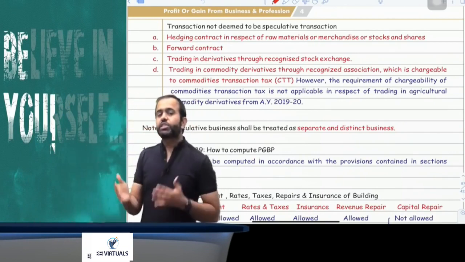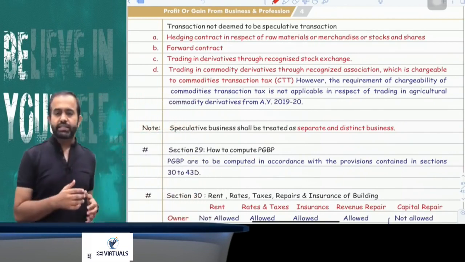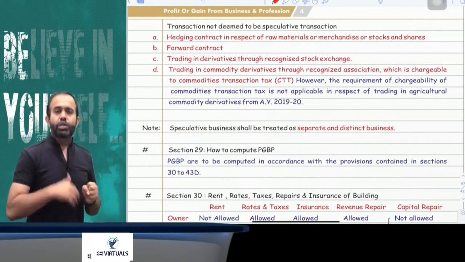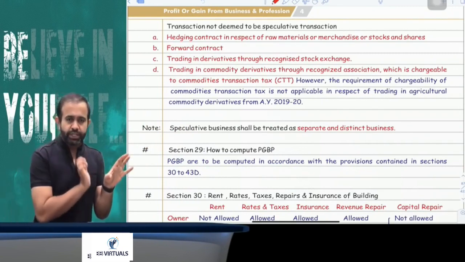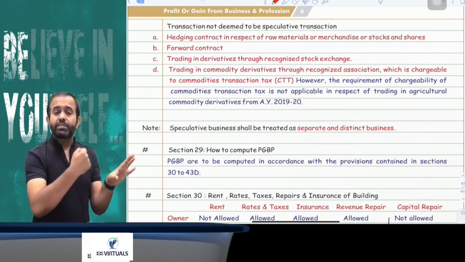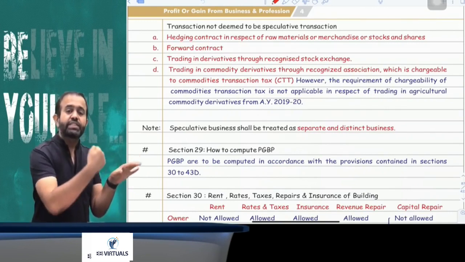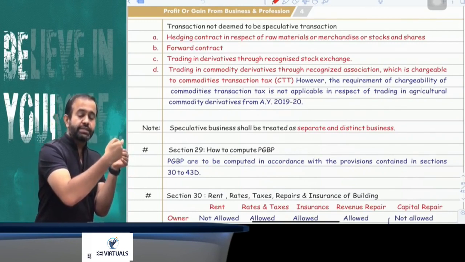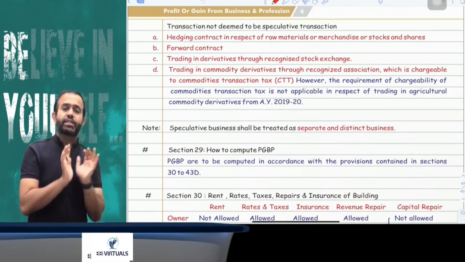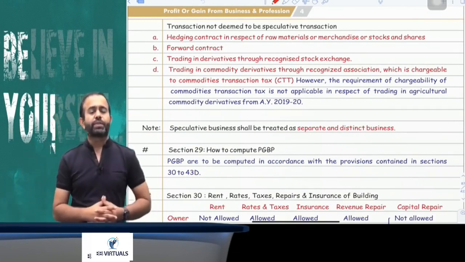A speculative transaction means a transaction in which settlement is by any mode other than actual delivery. Now, what do we mean by speculative business, which we already discussed? Speculative business means speculative transactions, where the actual settlement is by any mode other than actual delivery. If there is no actual delivery, that is called a speculative transaction.